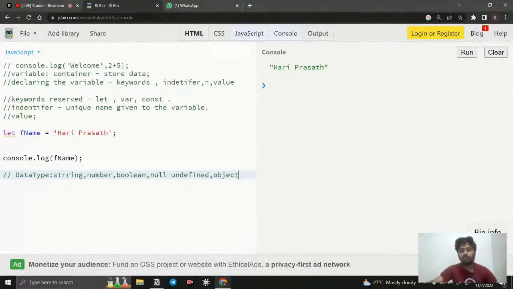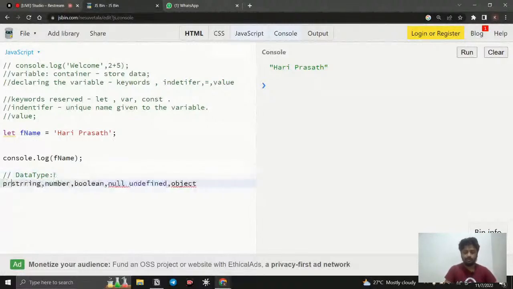Remember one sentence: in JavaScript, everything is going to be an object only. Some are predefined objects, and some other things are not predefined objects. That is the only difference, and I will tell you that. When it comes to data types, there are two kinds. One is the primitive data type. What is a primitive data type? Those five things are considered primitive data types: string, number, boolean, null, and undefined.